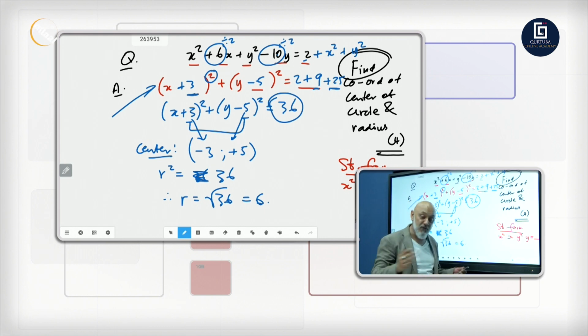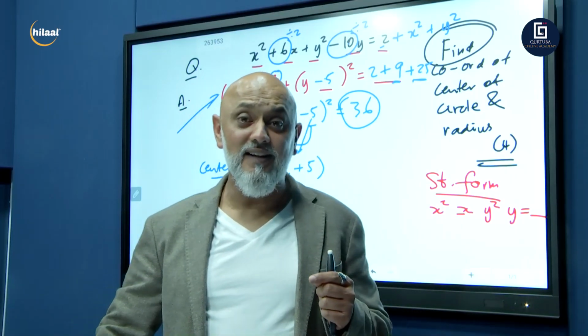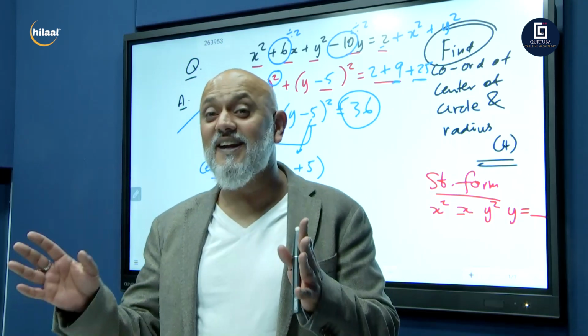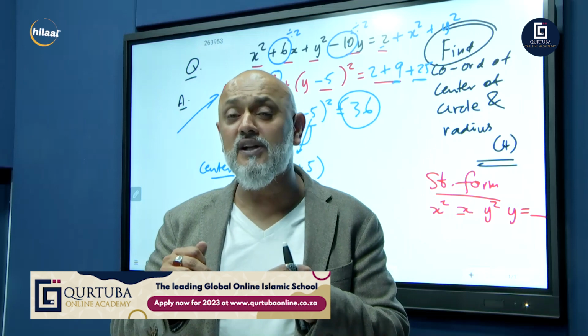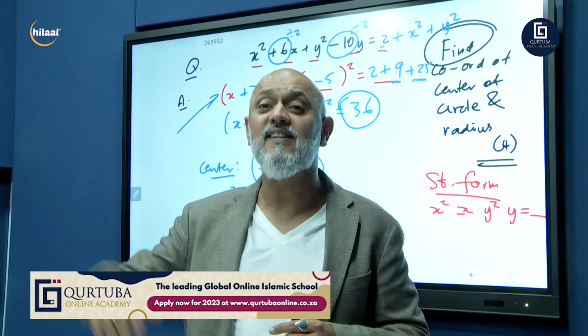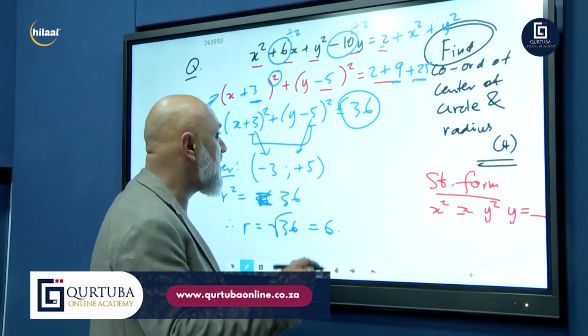And let's go through it again before we cut for ad break. I'm going to give you one before the ad break. I'm going to mix it all up for you. Get it into standard form. Get me the coordinates of the center of the circle and the radius. When we get back from the ad break, we will do the memo for it.